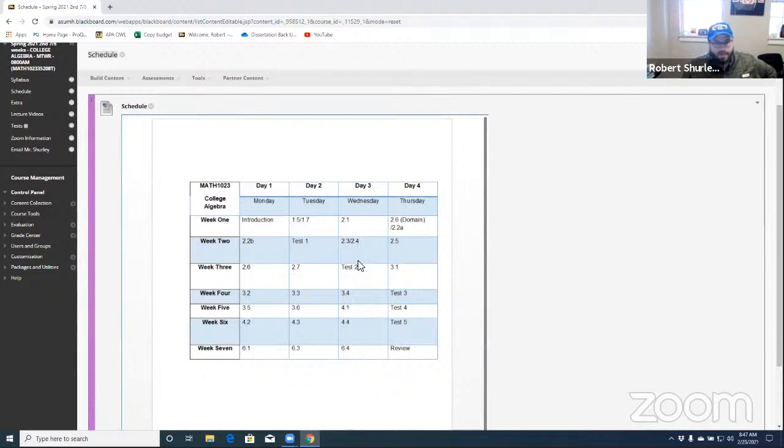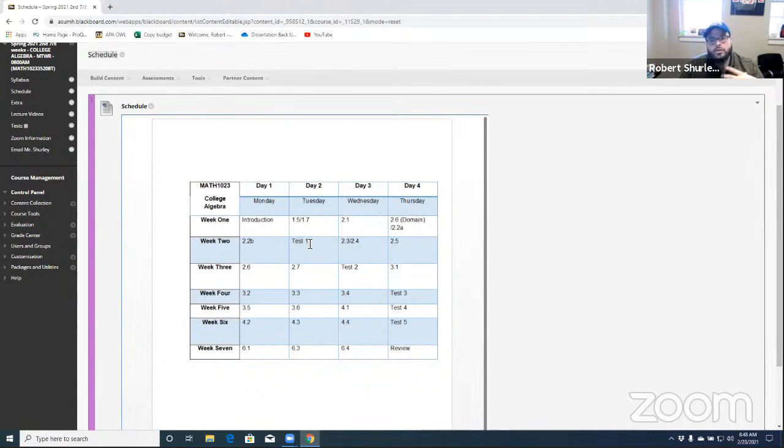You click on it. You've got an hour and 15 minutes to take it. When you start, you have to finish. And once you're done with the test, you're done. Of course, it's an hour and 15 minutes, but it's due that day. So week 2, Tuesday is when the first test is due.